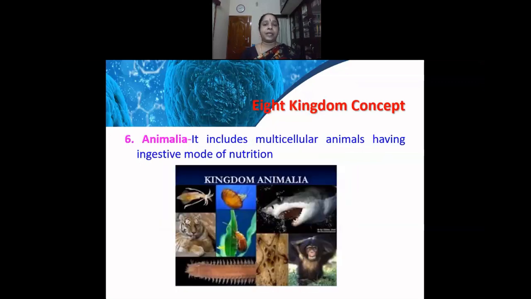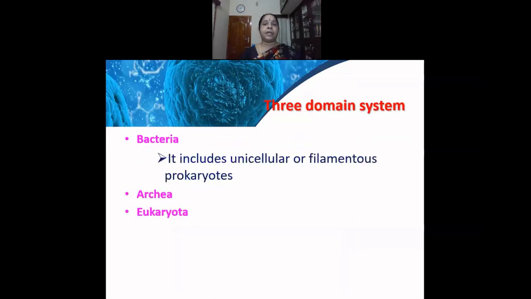Animalia is the next kingdom, and it includes the multicellular animals. So all the animals, the birds, reptiles, mammals, all of them belong to this category, and they have the ingestive mode of nutrition. Ingestive mode of nutrition means they are capable of consuming the food. It may be plant food or animal food. They are capable of consuming, eating the food, and therefore they belong to this category of animalia.